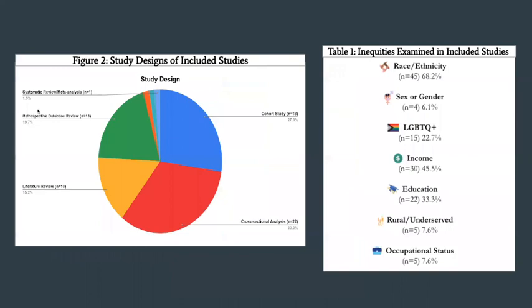Shown in Table 1, the majority of studies investigated MAR outcomes by race and ethnicity and found that historically marginalized populations had poorer outcomes. LGBTQ+ populations, men, and people from rural or under-resourced areas were less likely to use MAR or seek infertility care. Most studies found positive correlations between MAR access and income and education. The least commonly studied inequities in our sample were sex and/or gender, rural and under-resourced populations, and occupational status. The designs of the included studies can be seen in Figure 2.